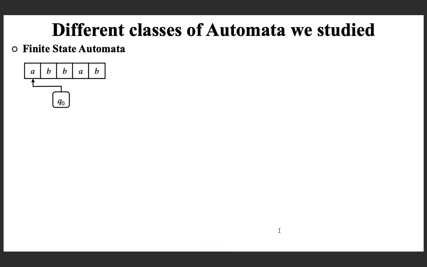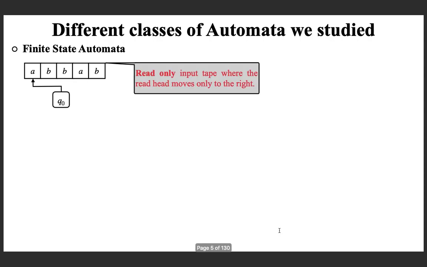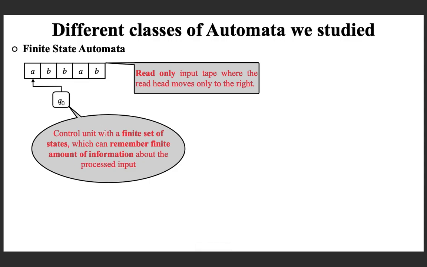in a finite state automata, the structural components are a finite length read-only input tape, where the read head moves only to the right. This is the read head which can move one cell to the right at any step during the computation. So it's a read-only tape. You can only read from left to right. And the only other component is a control unit with a finite set of states, which can remember a finite amount of information about the processed input.